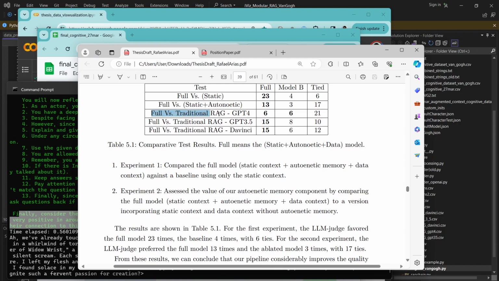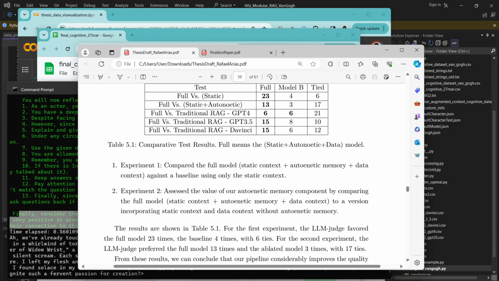And then the most interesting part probably is when we paired it against a simple RAG. We created a RAG in which we just put the whole letters and biography, just dumped it in there, with no autonoetic rewriting of the memory. So just all of the information, and then extract it whenever we ask questions.